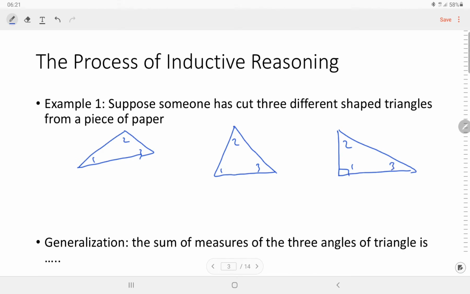Then the corner of each of the triangles has been cut off and fitted together as shown below.